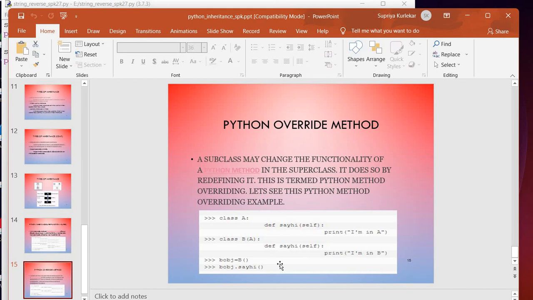A subclass may change the functionality of a Python method in the superclass. It does so by redefining it. This is nothing but overriding. See here in class A, say_hi prints I am in A. And now again in class B, I am defining the same method, say_hi, but the message is I am in B. So when we create the object from the derived class and invoke it, this particular message will automatically appear. So this is basically the concept as far as inheritance is concerned. Some theoretical part we have discussed, and now in the coming session, we will go for the programming.